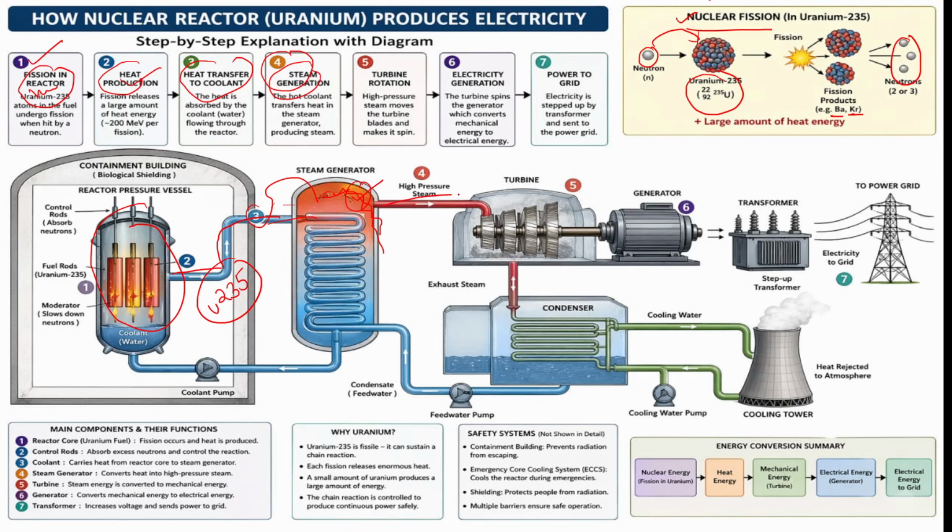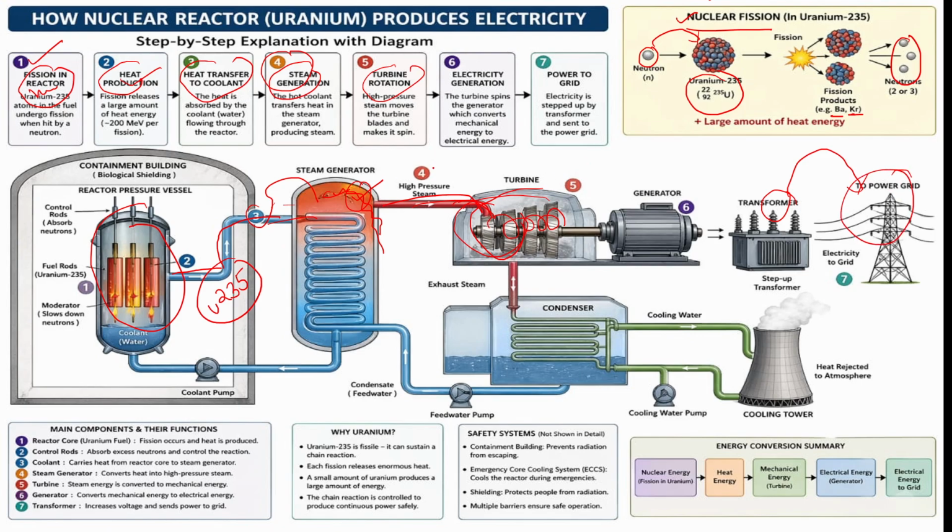That steam will be passed through water turbines. That steam will be supplied to turbines. Because of the force of this steam, these turbines will start to rotate. When turbines rotate, this is mechanical energy. So mechanical energy will be converted to what? Electrical energy. High pressure steam moves to the turbines, then turbine blades rotate. The turbines generate mechanical energy, which is converted to electrical energy with the help of a transformer. From this transformer, it will be supplied to the power grid, and with this power grid, electricity will be supplied.